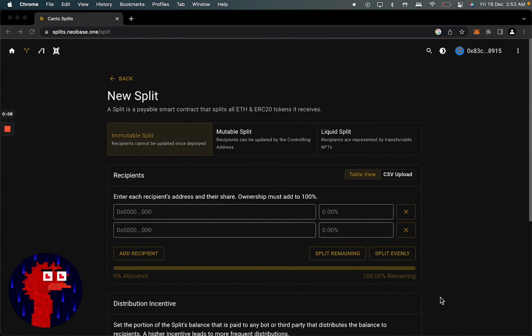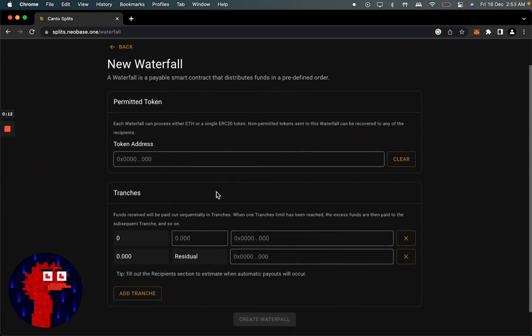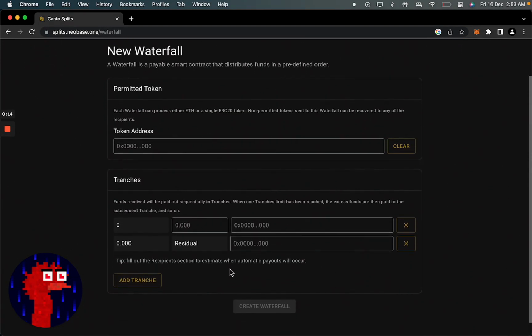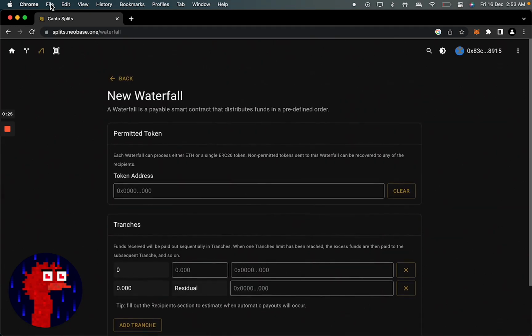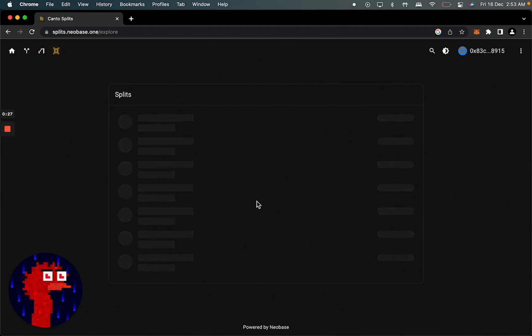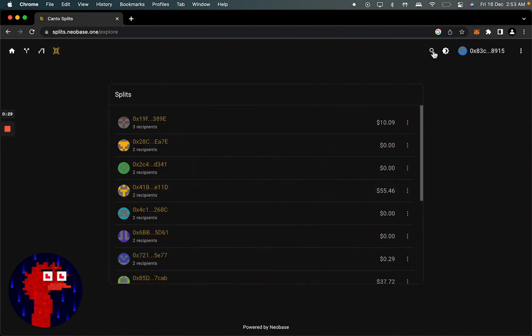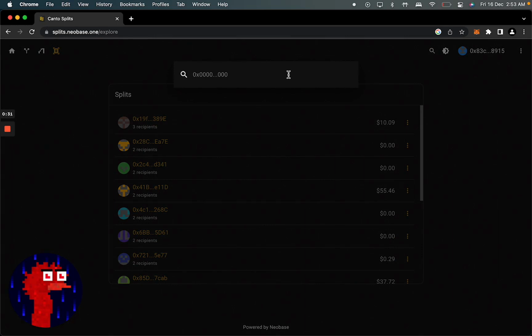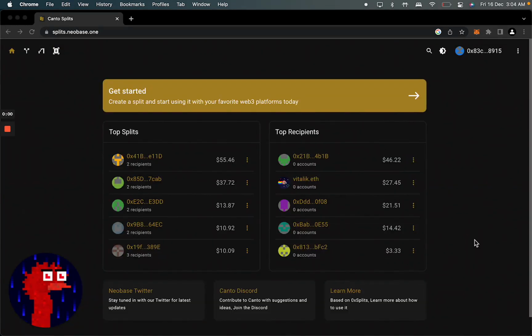We also have the new waterfall. So waterfall is a type of split where funds are received sequentially in tranches, and when the tranche limit has been reached, the excess funds are paid to the next tranche, and so on. And here finally you can explore and search for all these splits which are there. So yes, this was a gist of Canto Splits.